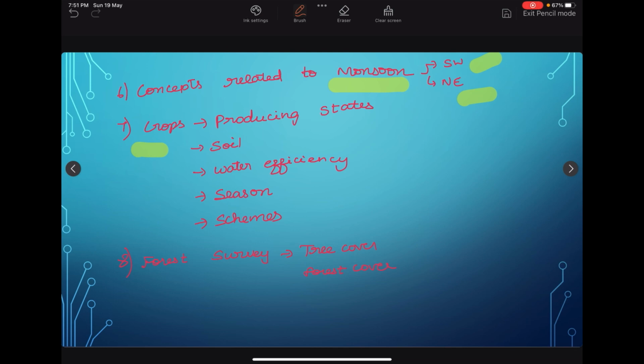For example, if you take rice, we should know its producing states, in which soil it can be grown, whether it is water efficient or not, in which season which crop can be grown, and the schemes related to the crops. Then we have to make a note of the forest survey and collect the data on tree cover, forest cover, mangrove cover, and other important data. In this way, we can cover Indian geography.